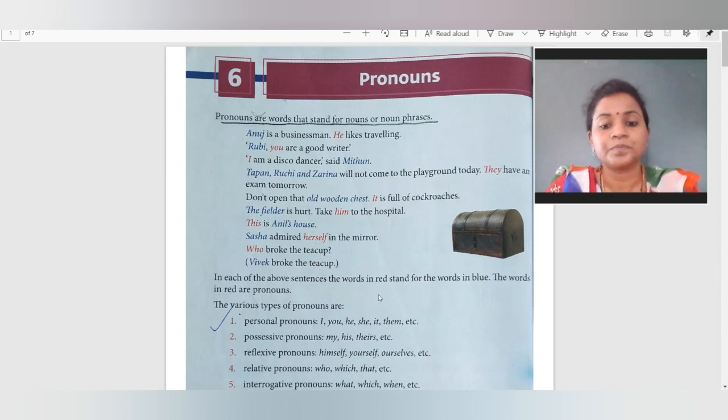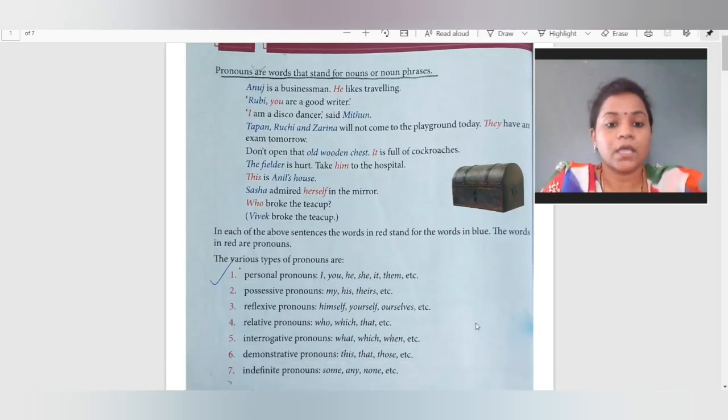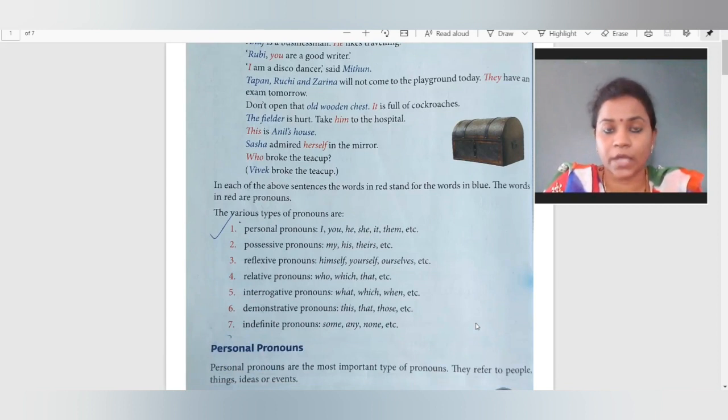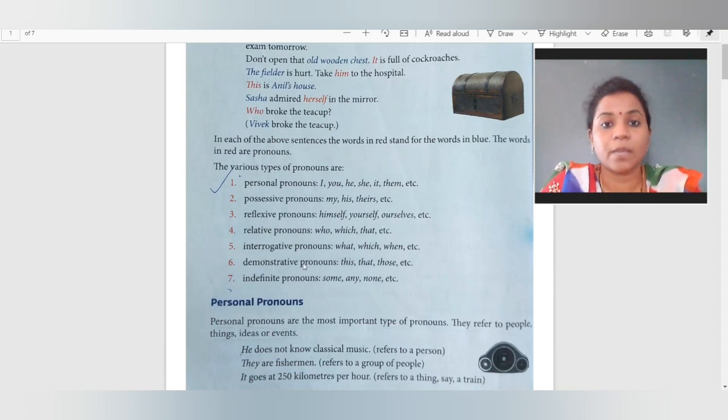That's it. So in each of the above sentences, the words in red stand for the words in blue. That is, the words in red are pronouns. So instead of that, we are using it as a pronoun. Now these are the various types of pronouns that I already introduced to you: personal pronoun, possessive pronoun, reflexive pronoun, relative pronoun, demonstrative pronouns and indefinite pronoun.